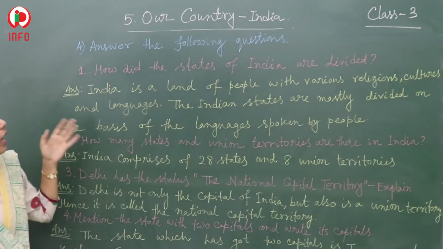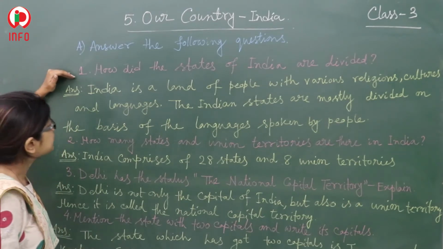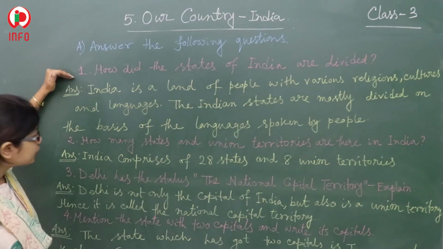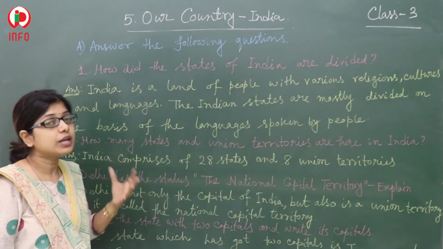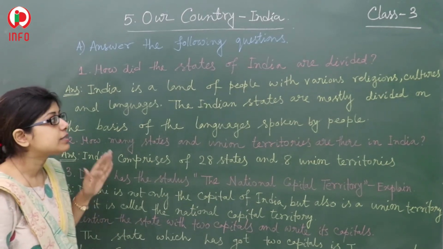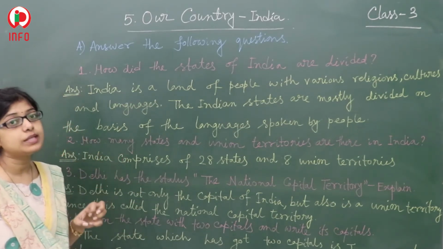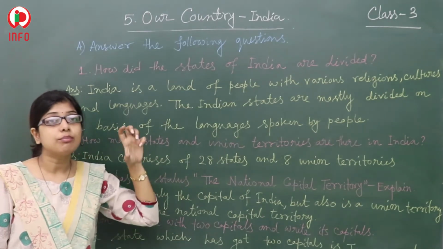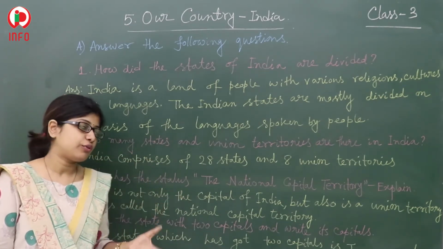Discuss the A bit. Answer the following questions. So here, the first question you are seeing: how are the states of India divided? All of you know that India is a land of people with various religions, cultures and languages. The Indian states are mostly divided on the basis of the language spoken by people. So based on the language, different states have people whose languages are also different.